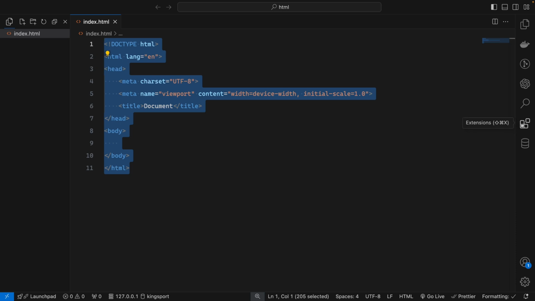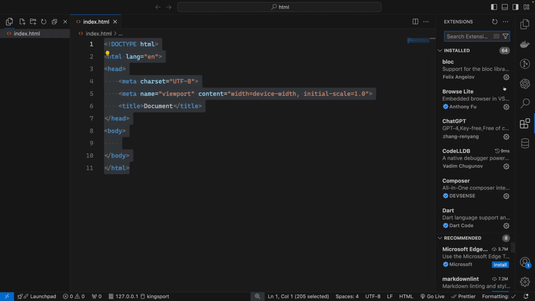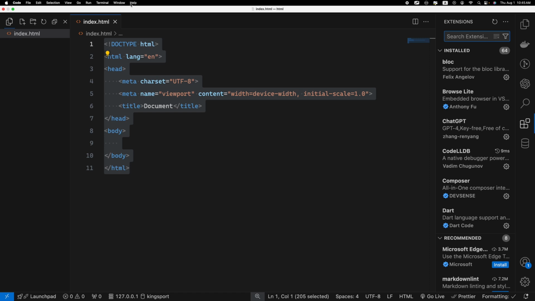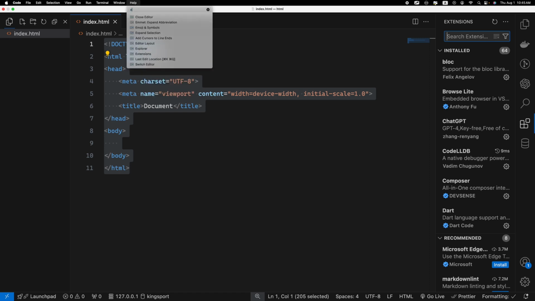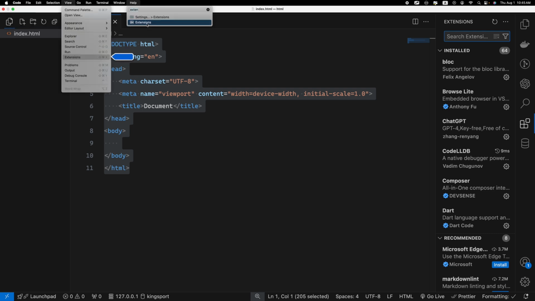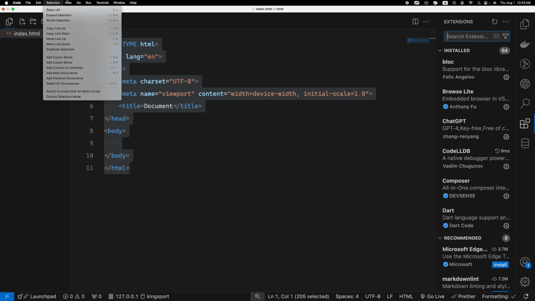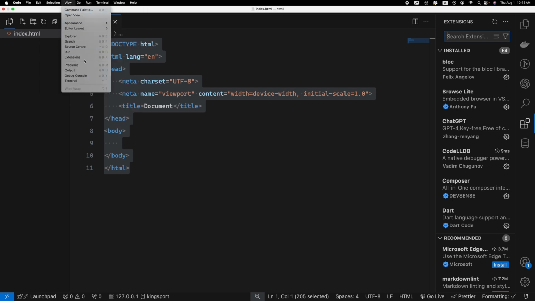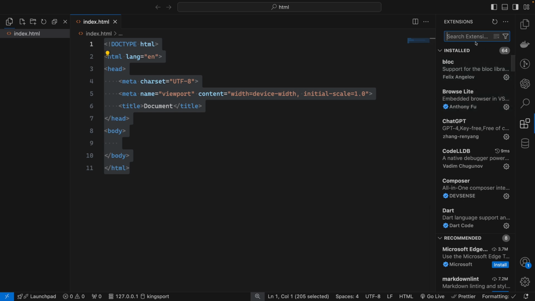Let me introduce you to the extension I'm using. You go to the extensions here, or you can go under the View menu and you will see Extensions, or you can use the shortcut. Here you will see the extensions.